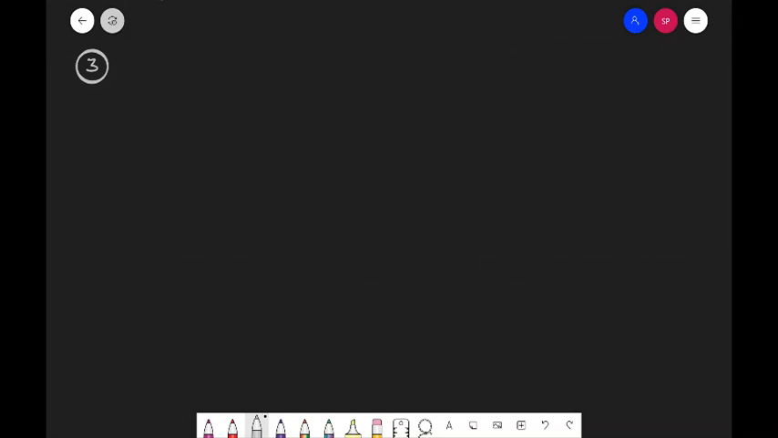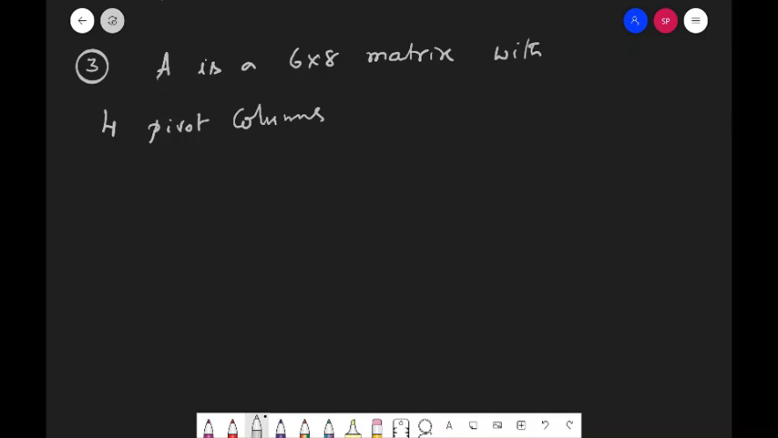A is a 6 by 8 matrix with 4 pivot columns. Then what is dimension Nul A? And another question in the same one: is Col A a subspace of R4?